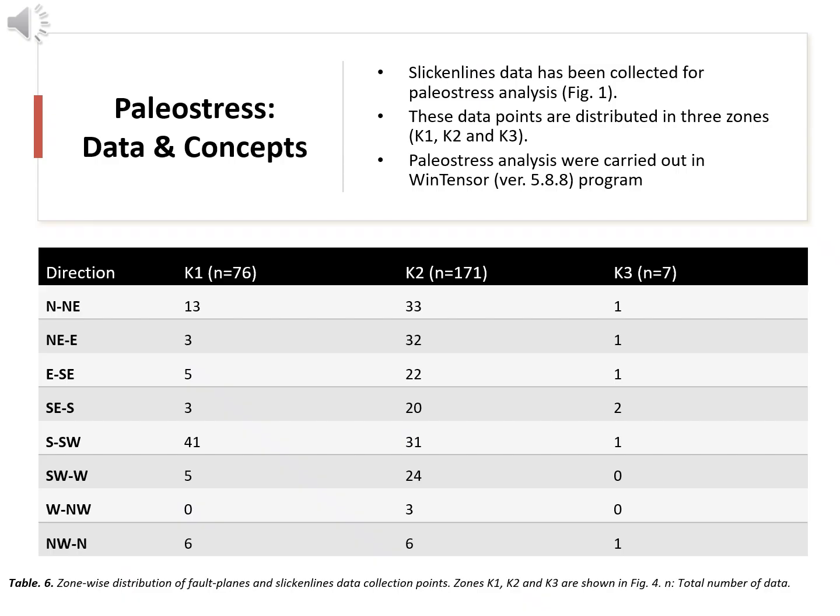In our multidisciplinary approach, we gathered fault plane data and slickenlines from quartzite and slate exposures. These were processed using the right dihedron method in WinTensor. Each slickenline provided orientation data used to determine local stress tensors.